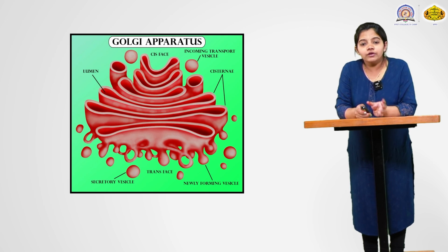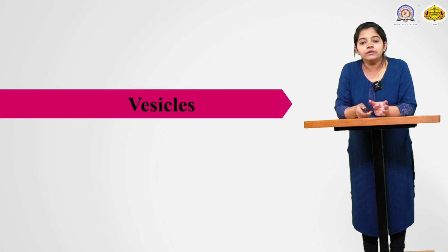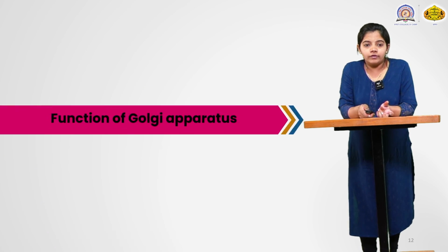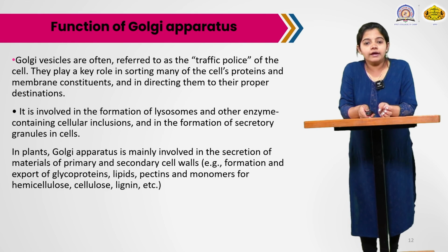So the main function of the Golgi apparatus is that it is the middleman, or traffic police, of the cell. Without the Golgi body, there would be no animal or plant cells. Because without it, proteins would not know where to go or where they are manufactured, and without proteins the living body can't survive. So these are the functions and different components of the Golgi apparatus.